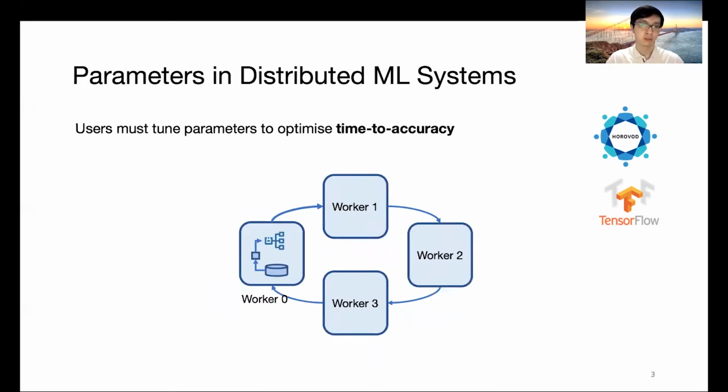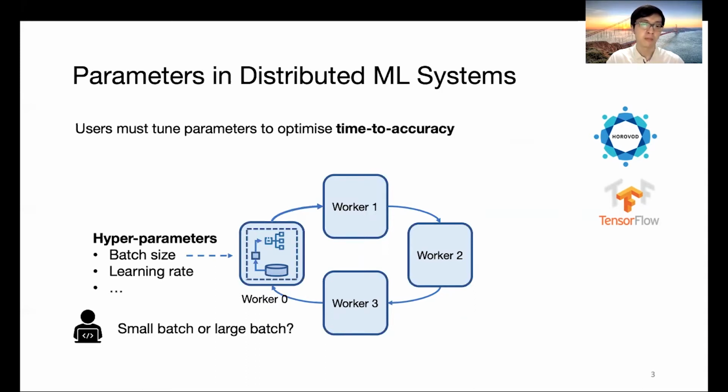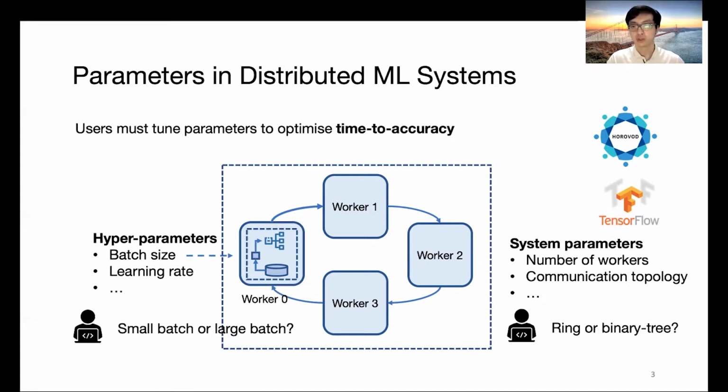In using the systems, the user must tune many parameters to optimize the time to accuracy performance. They often need to tune the hyperparameters, such as the batch size and the learning rate. These parameters define how the model is being updated, and they decide the model accuracy. Users also need to tune system parameters such as the number of workers and the communication topologies. These parameters decide how the workload is being distributed across the worker machines, and they affect the training throughput of the system.